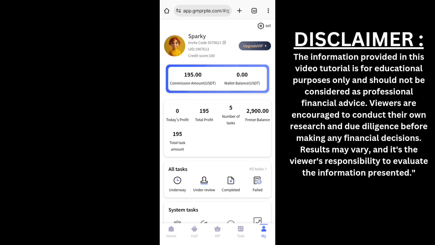What is JMP all about? JMP is an online earning platform which claims they pay members when they do tasks. And how real is this? We'll still find out in this video. Don't forget, the purpose of this video is to show you guys how to withdraw and the requirements you need to meet before you can place your withdrawal from this platform. But before we do that, we will take some analysis of this platform.